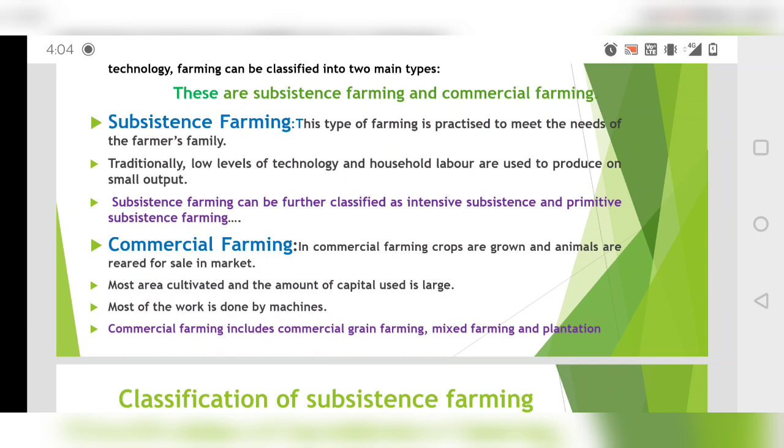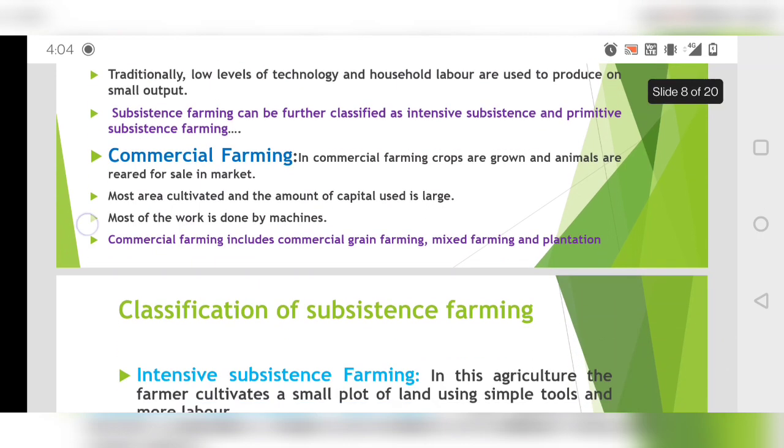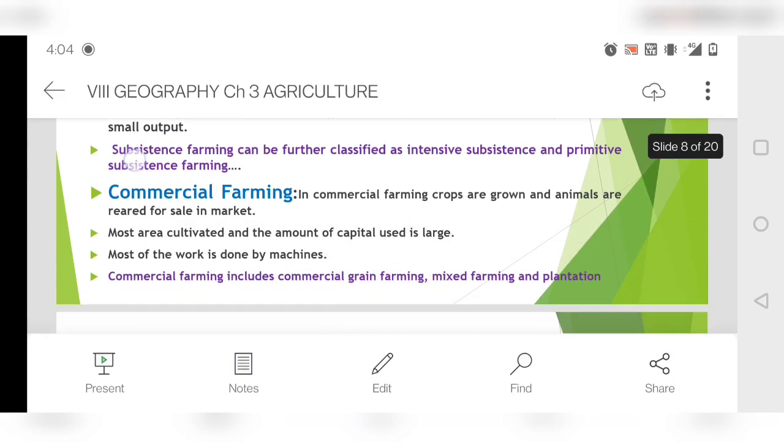Household labor, like the family people, will be working in the field, so the output will also be small compared to commercial farming. Subsistence farming can be further classified into intensive and primitive subsistence. So let's see them, but first we will compare subsistence farming and commercial farming.